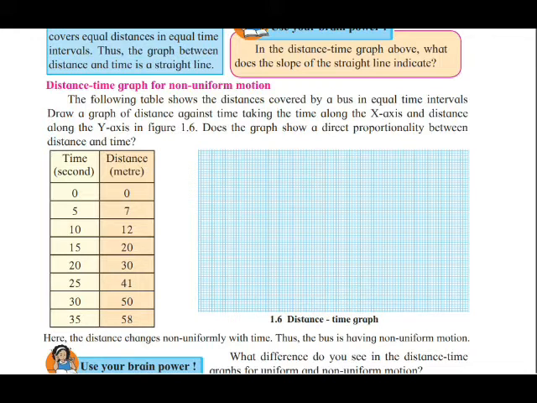Draw a graph of distance against time, taking the time along the x-axis and distance along the y-axis, in figure 1.6. Here, the time and distance columns are given. Time is measured in seconds and distance in meters. At the resting position, time is 0 and distance is also 0.